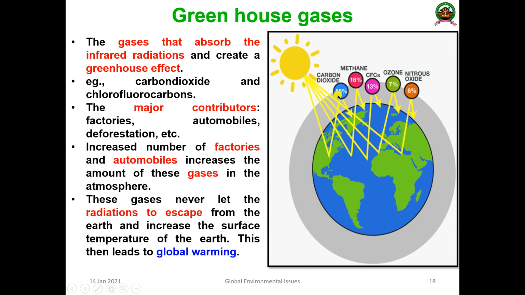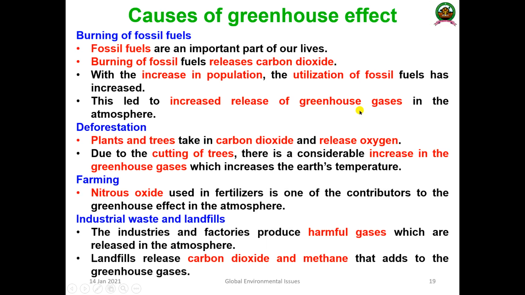56% will be absorbed by carbon dioxide, 18% by methane, 13% by chlorofluorocarbons, 7% by ozone, and 6% by nitrous oxide, all contributing to global warming. And this layer will be completely warm and contribute a lot of heat. Due to the heat, the atmospheric temperature will increase. That will be a problem for the organisms present on the earth. Okay, this is known as the greenhouse effect.